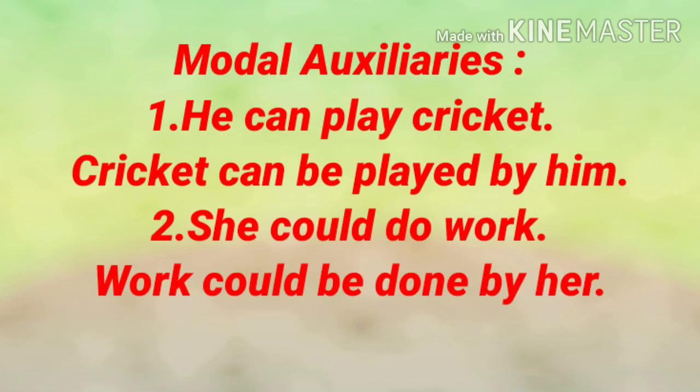Next one is modal auxiliaries. When modal auxiliaries are given in the statements, how to convert them into passive voice? Let's understand through examples. Example number 1. He can play cricket. Passive voice, cricket can be played by him. Next example, she could do work. Passive voice, work could be done by her.